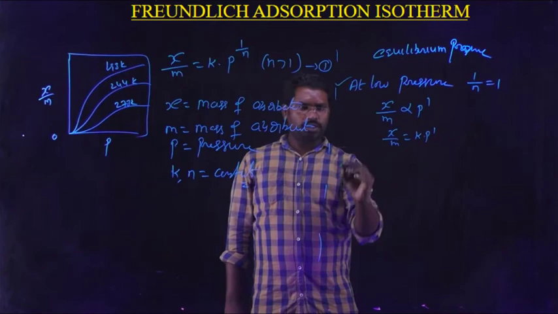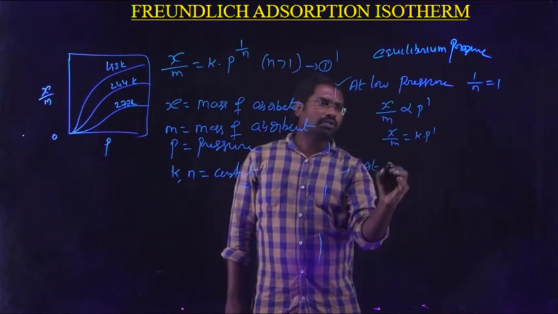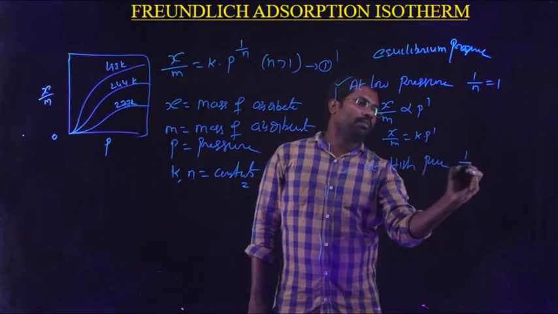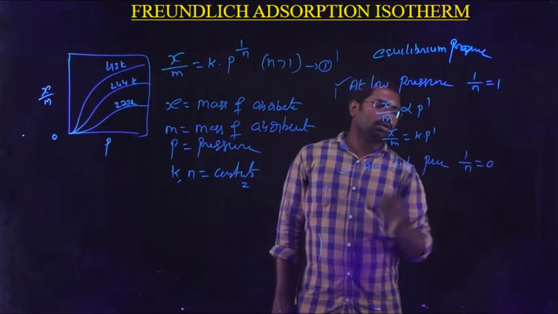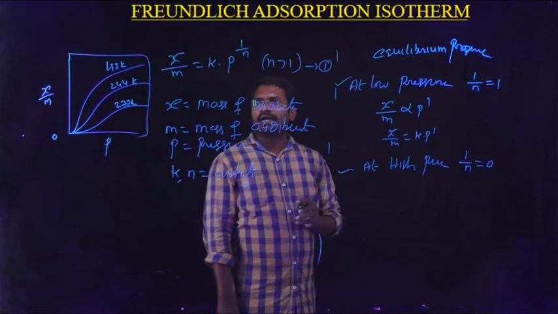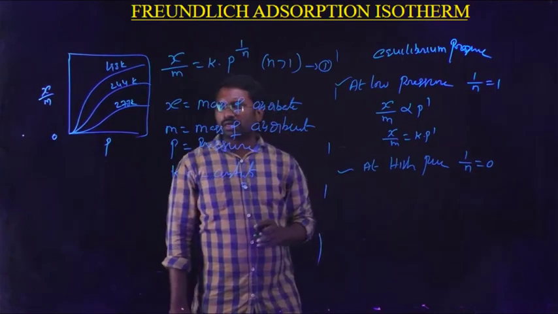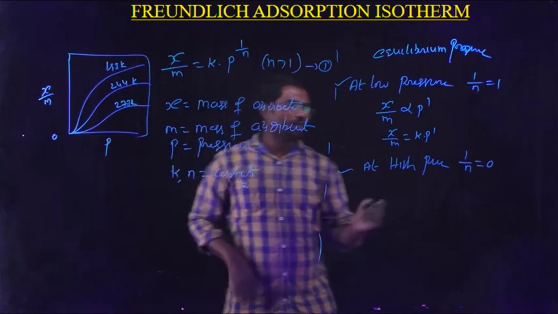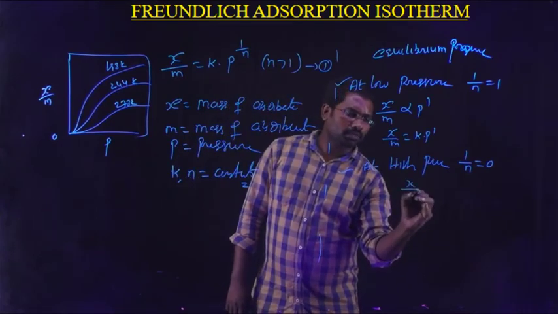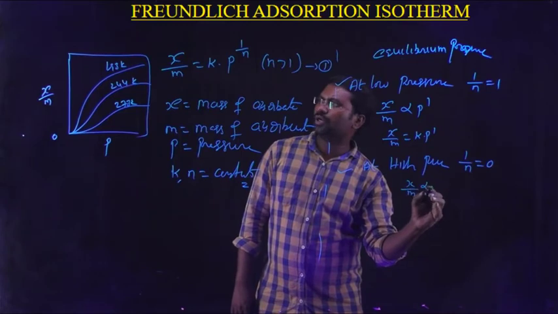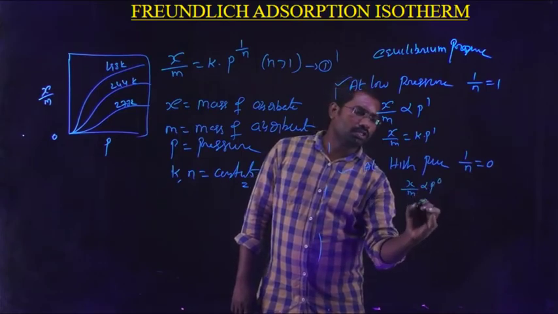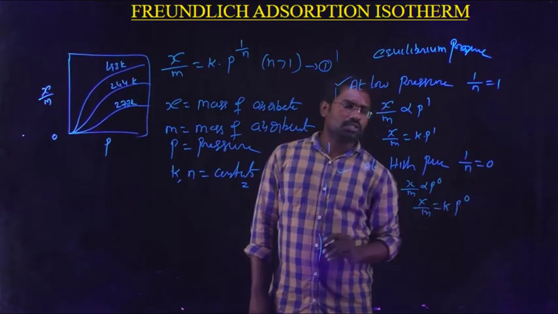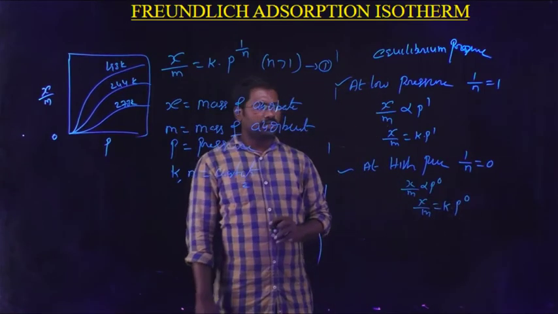And another important point is, at a higher pressure, if the 1 by n value is equal to 0, automatically the extent of adsorption is independent of the pressure value, therefore x by m is directly proportional to p power 0, that is x by m is equal to k into p power 0.